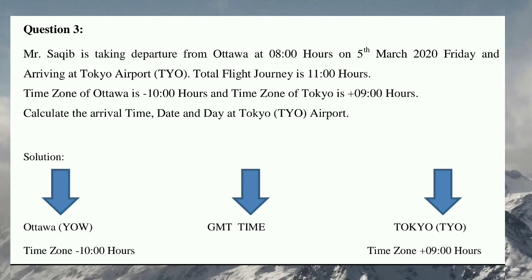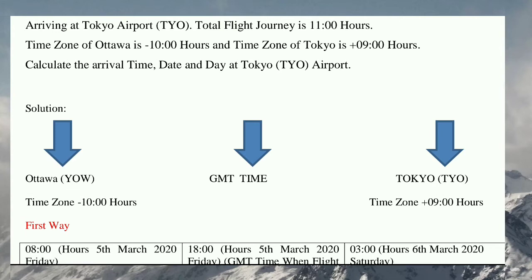The total flight journey is 11 hours. Time zone of Ottawa is minus 10 hours and time zone of Tokyo is plus 9 hours. You have to calculate the arrival time, date and day at Tokyo airport. So in this case also with the help of time zone we can calculate the arrival time at the destination. You know the time zone of Ottawa and the time zone of Tokyo.